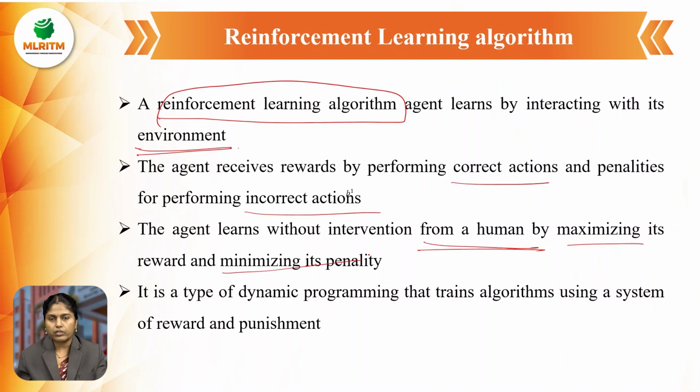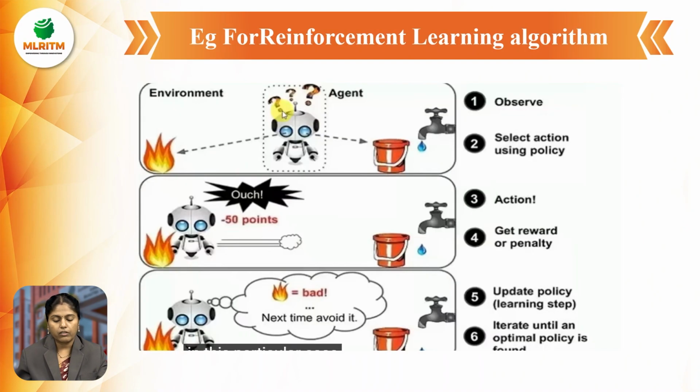Okay, without intervention of the human, it is going to get the rewards and it is going to get the penalties. Next, it is a type of dynamic programming. The training algorithm uses a system of reward and punishment. If the actions are incorrect, it is going to punish by penalties. If your actions are correct, it is going to get the rewards. This is the example for the reinforcement algorithm.